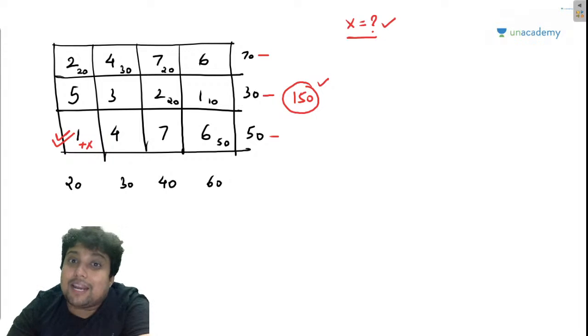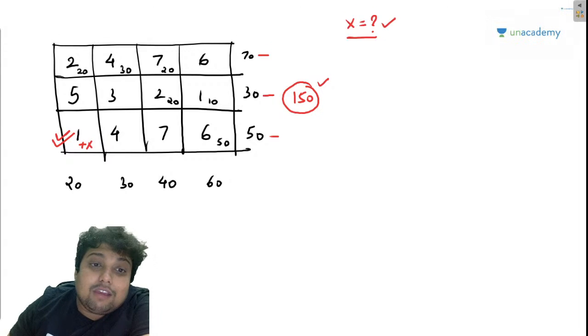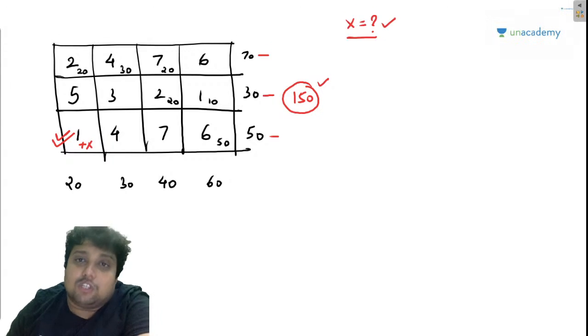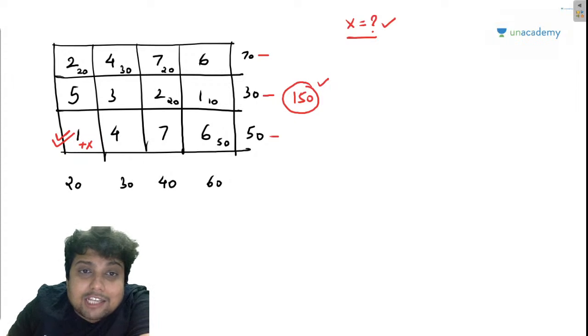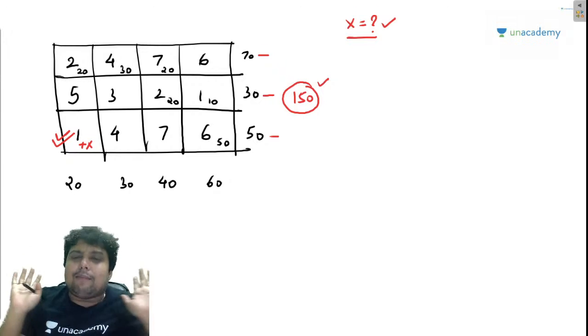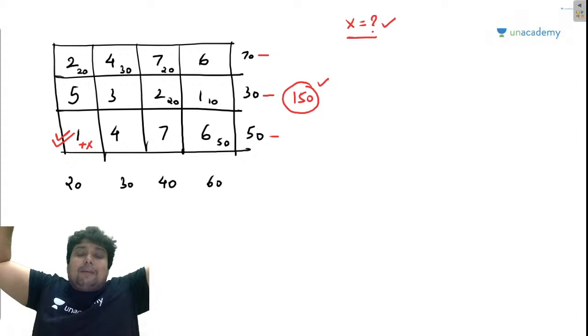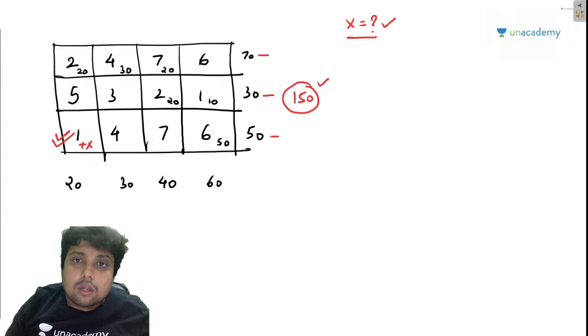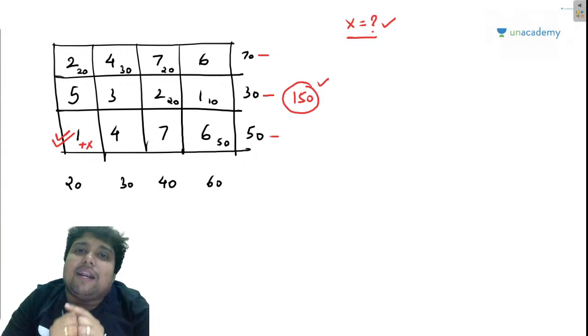I hope you people are getting my point. If I want to give X packets to this position, I will have to take X packets from these positions, because I do not have any other Maggie. I have already allocated 150 packets to other shops. But now I want to change my decision.